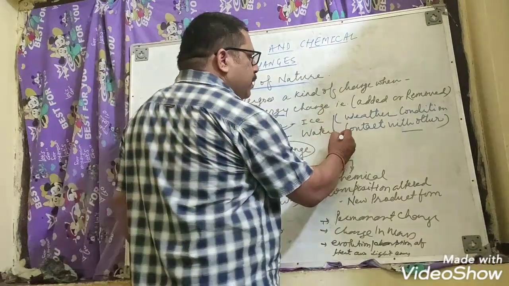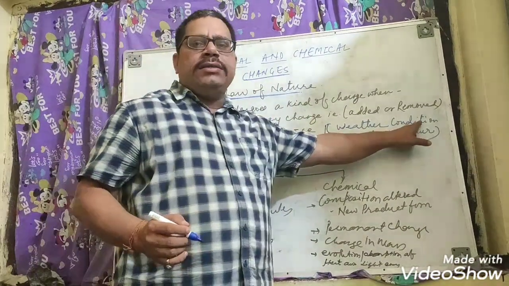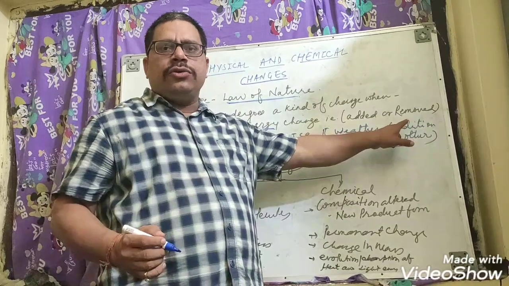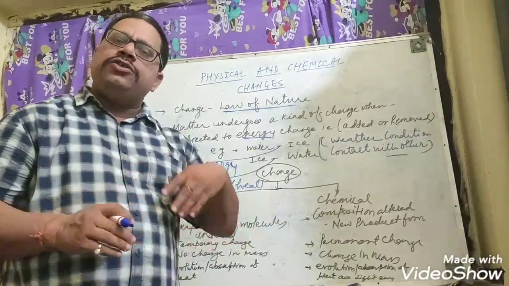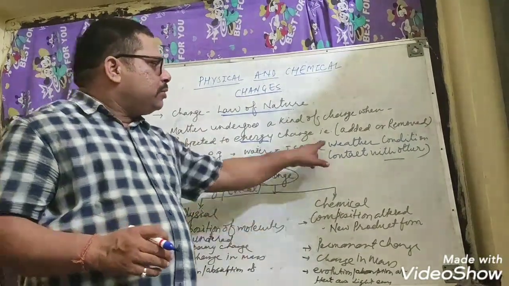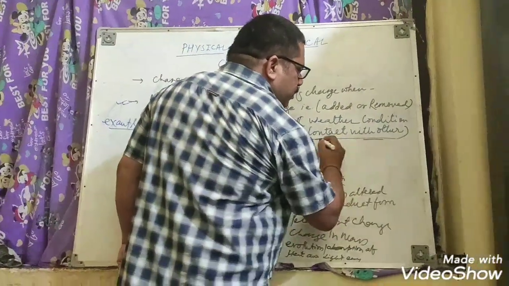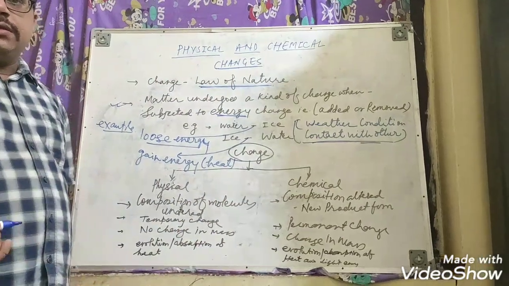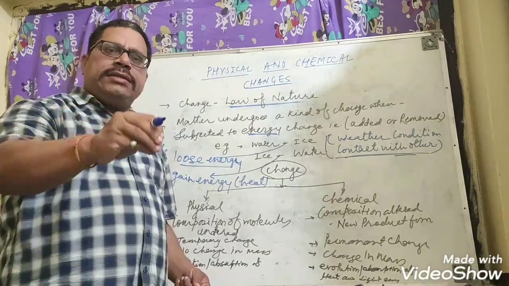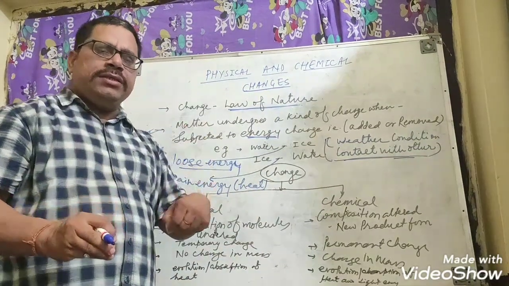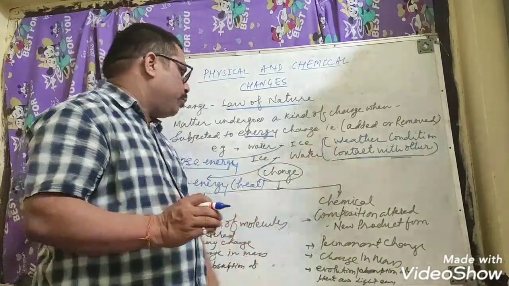Apart from this, dear children, matter also changes with weather conditions. Suppose I kept the ice outside without any heating, it will turn into water, because from the weather it gets the heat. Then contact with others: if I keep any substance with another substance, that substance will take on the property of the other substance when they come in contact. It will take time. It is a very slow process.